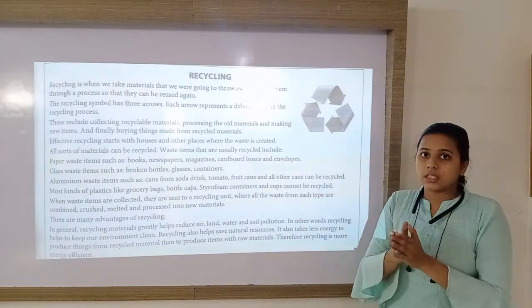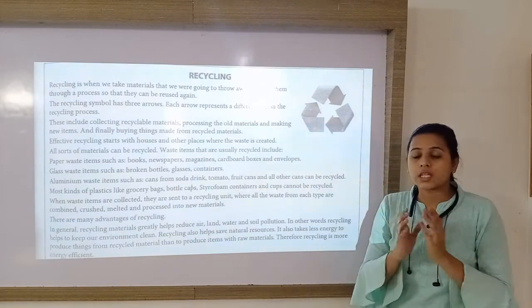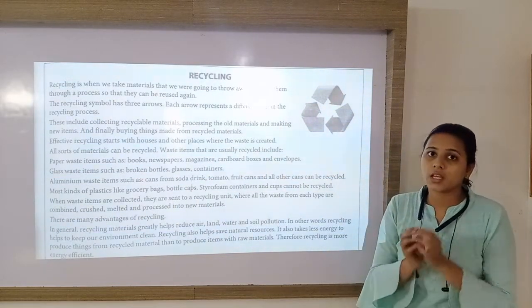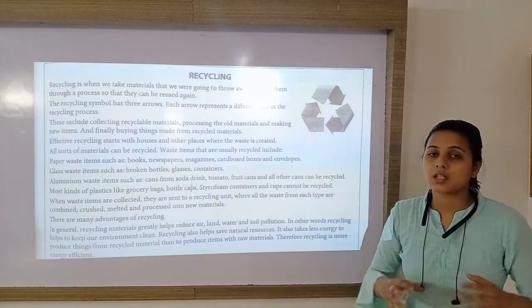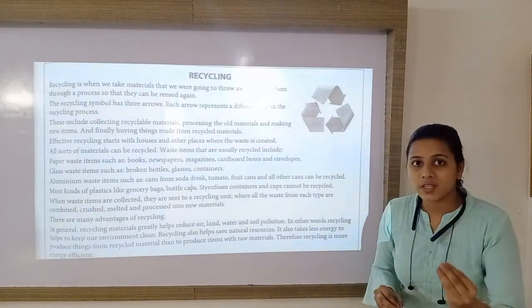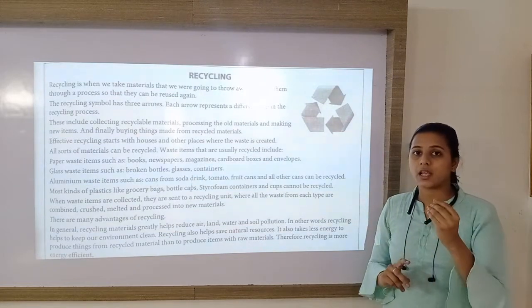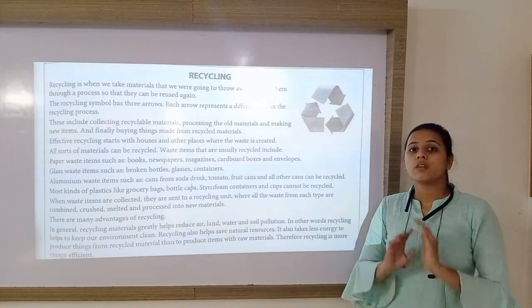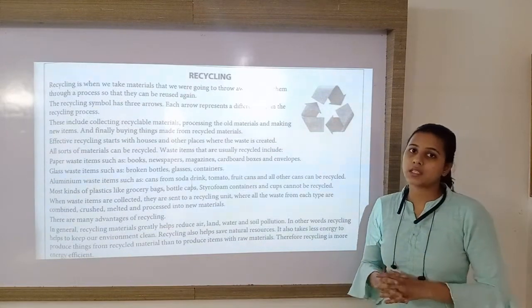This waste is created at houses and some other places. From these places we will collect that material which is considered as waste but can be recycled. That is the recyclable material. So we will collect recyclable material from houses and other places.